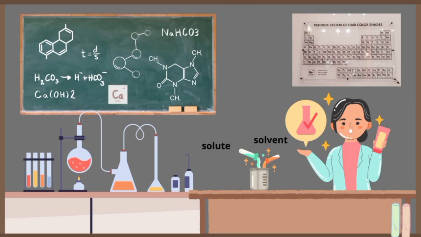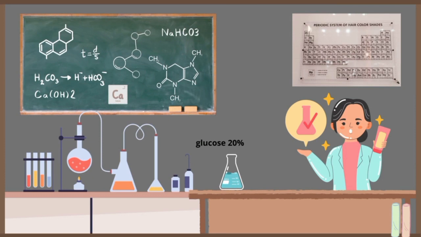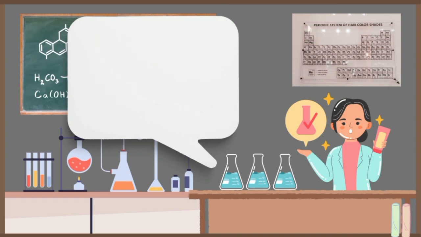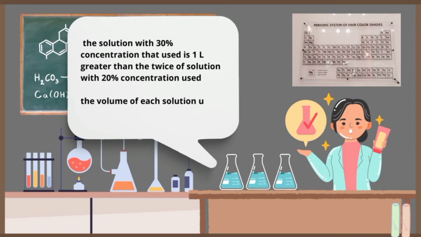Me, as a chemist, one day I mixed 3 glucose solutions having concentrations of 20%, 30%, and 45% to produce 10 liters of glucose solution having a concentration of 38%. If the volume of the solution with 30% concentration that is used is 1 liter greater than twice the solution with 20% concentration used, I want to know the volume of each solution that will be used. I think I'm gonna tell Fatya. I'm sure that she will give me the answer.